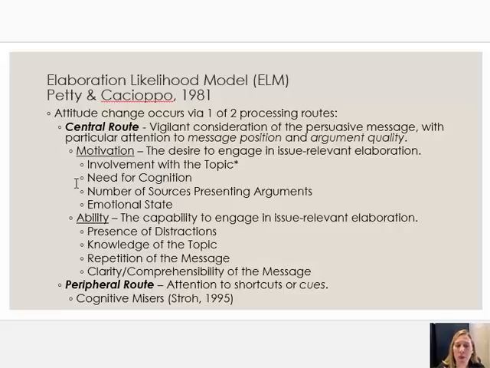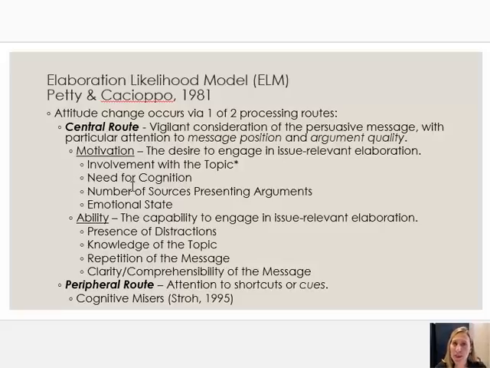Now, a quick note here. Those two variables, involvement with the topic and need for cognition, have been studied most in terms of the key factors that increase motivation to centrally process. You notice I've got another couple of factors here that influence motivation that are not covered in your textbook. I want to be very clear in saying that while there is some research on both number of sources presenting arguments and emotional state and their effect on motivation, there is not nearly the amount of research that we have on involvement with the topic and need for cognition. Those are really the two key variables that influence motivation to centrally process. And those two don't seem to work equally well.